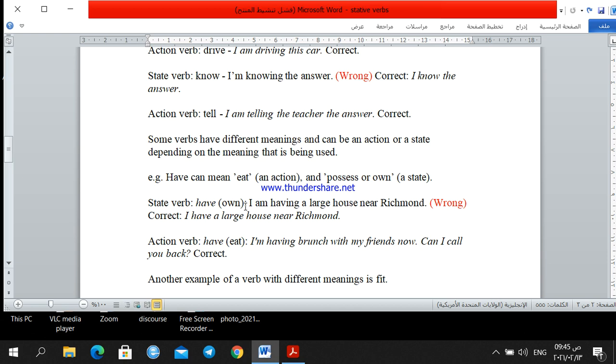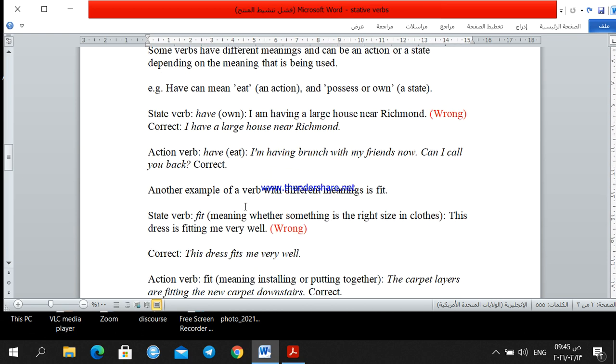Another verb that has more than one meaning is fit. We have the verb fit.